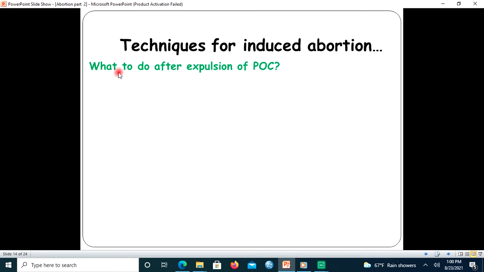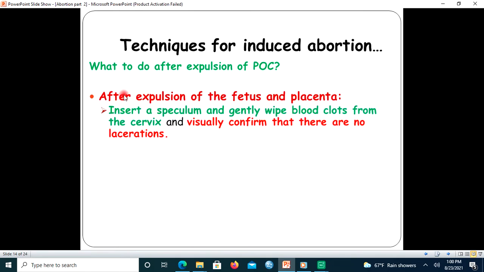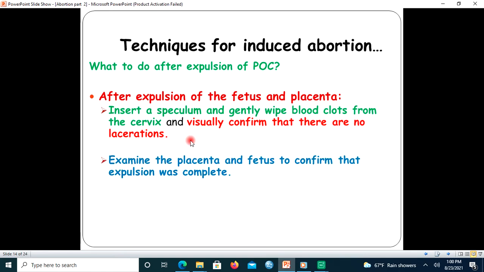The other thing, what to do after expulsion of product of conception. After expulsion of fetus and placenta, insert a speculum and gently wipe blood clots from the cervix and visually confirm that there are no lacerations. And then examine the placenta and the fetus to confirm that expulsion was complete.